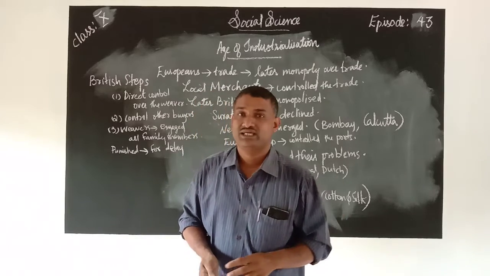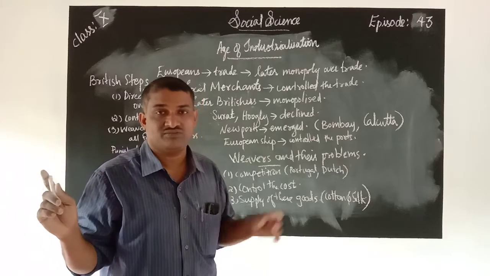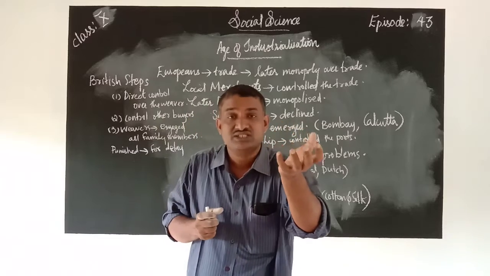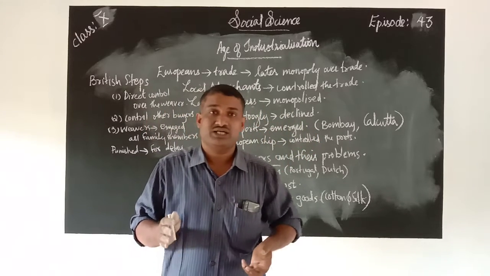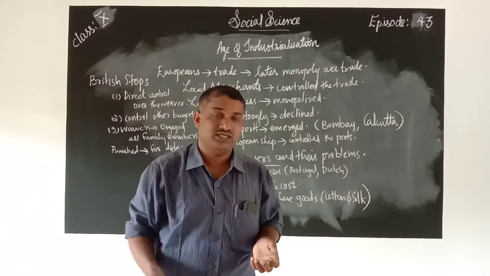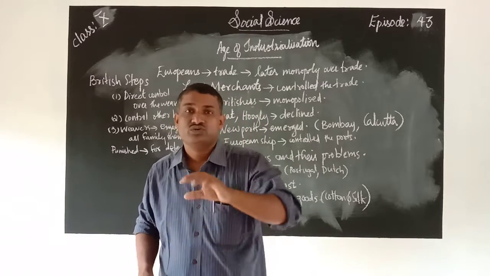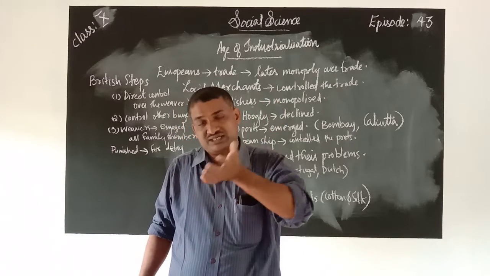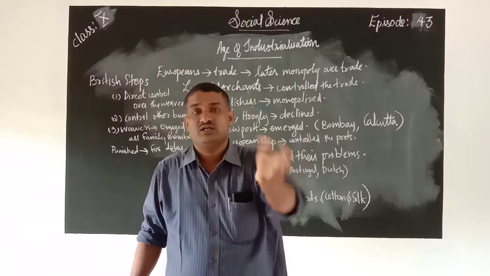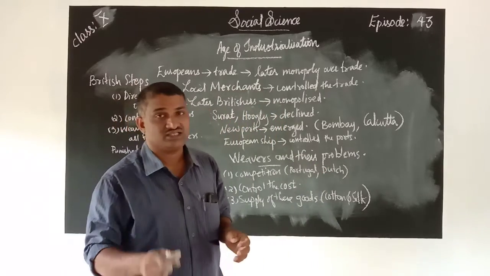Other ships, like the Portuguese and Dutch, were considered enemies by the Britishers, and they asked the local merchants to make trade relations with Britain only, so that all these raw materials would be loaded in British ships only. Other countries trying to collect the raw materials was against the wishes of the Britishers.